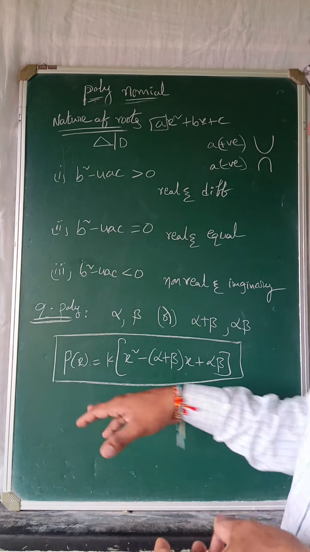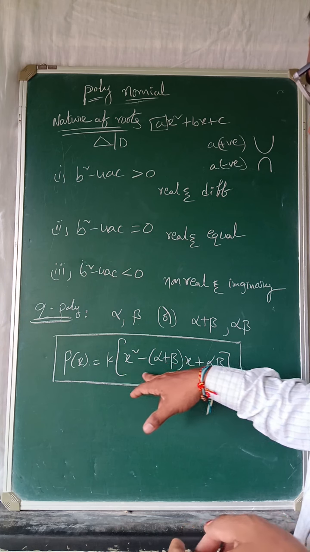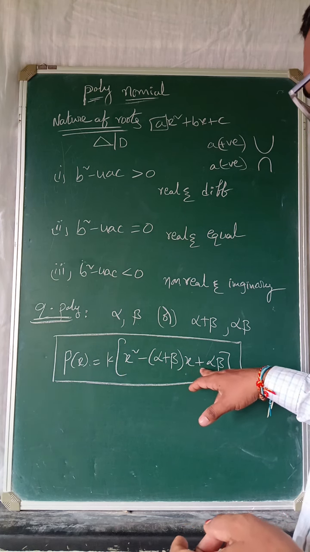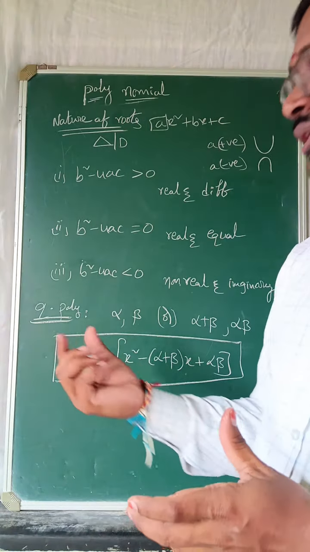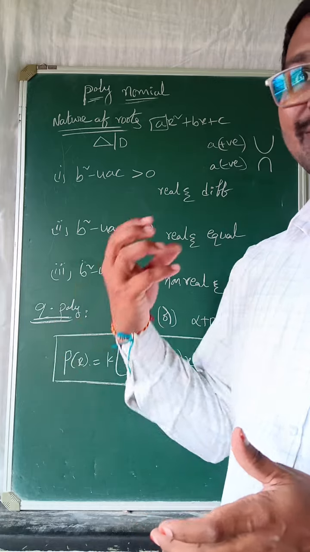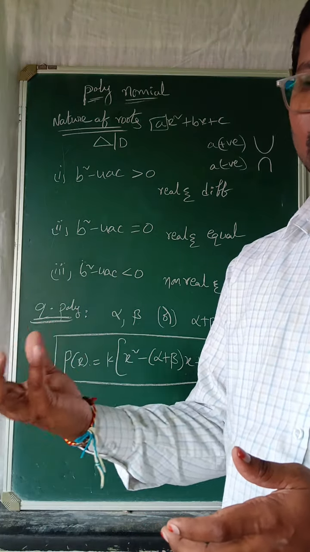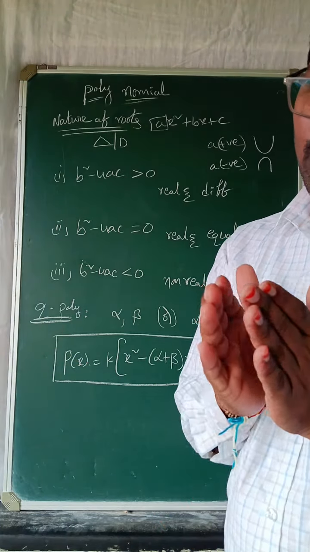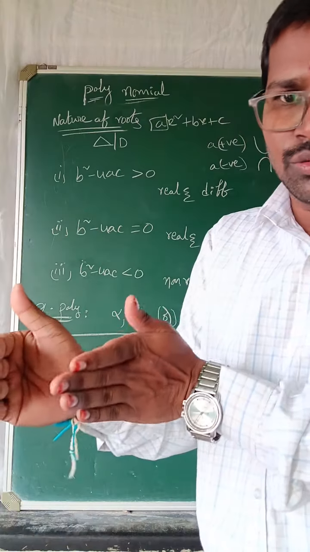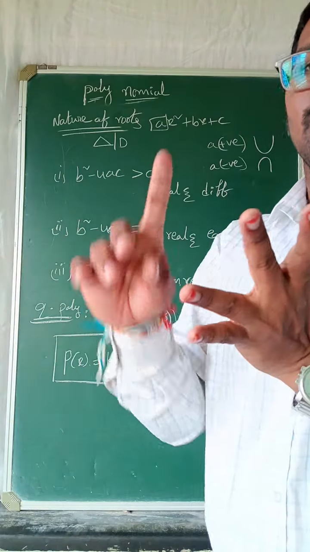Right, this is the quadratic polynomial p of x equal to k of x square minus (alpha plus beta) into x plus alpha beta. Right, now note down. When they give roots, when they give zeros, then you have to find the quadratic polynomial. Normally when they give a polynomial, we have to find the zeros with the help of factorization or formula.